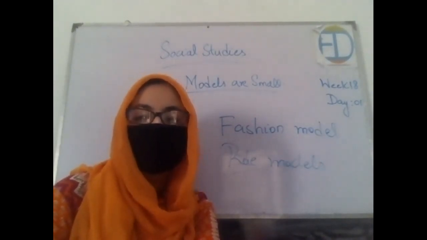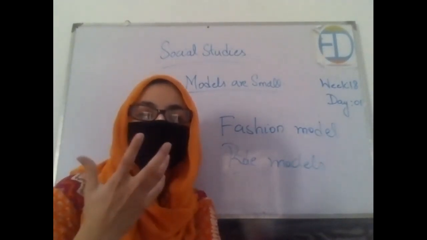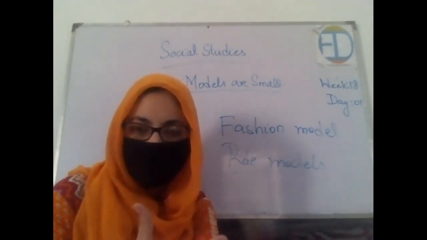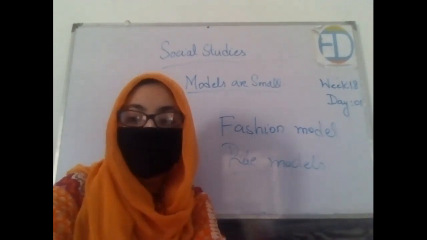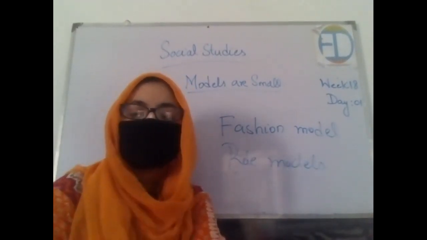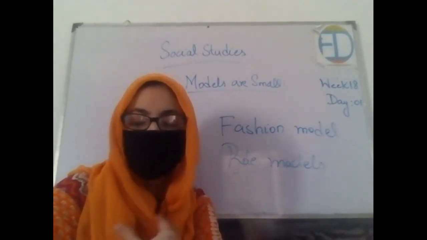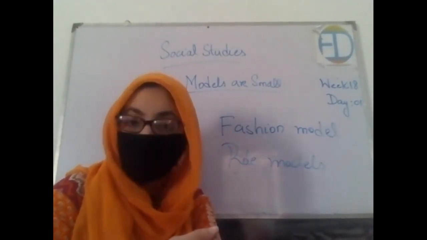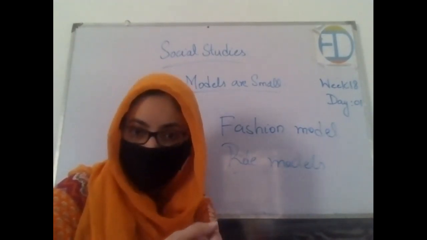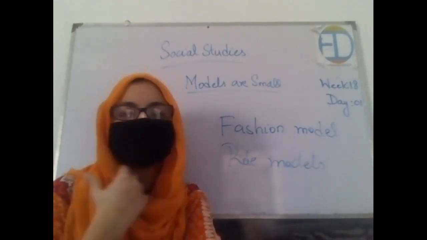A role model is basically a person whom we want to follow, whose practices, whose steps we want to follow in our life, and we want to become like him, right? Let's say you ask me who is my role model, and I tell you that my mother is my role model, right? Now what does that mean?